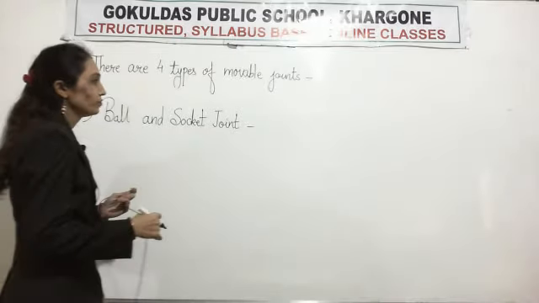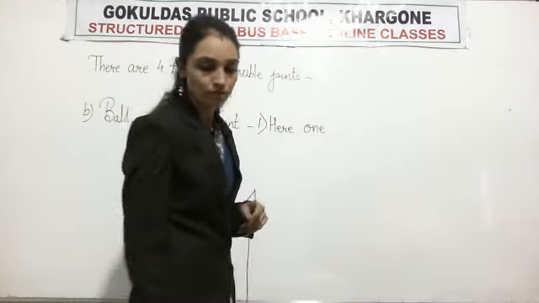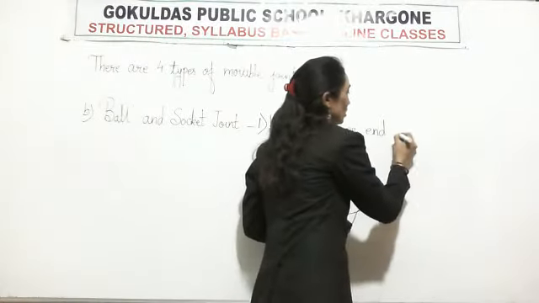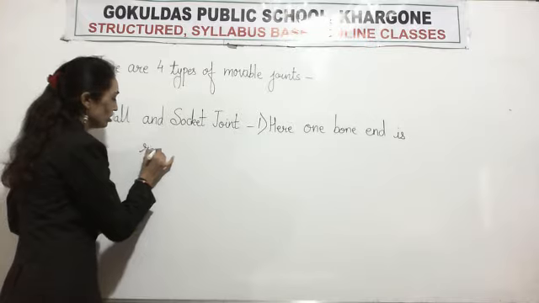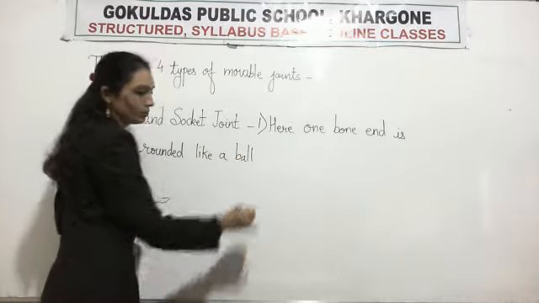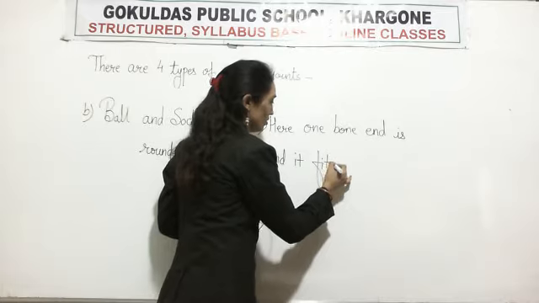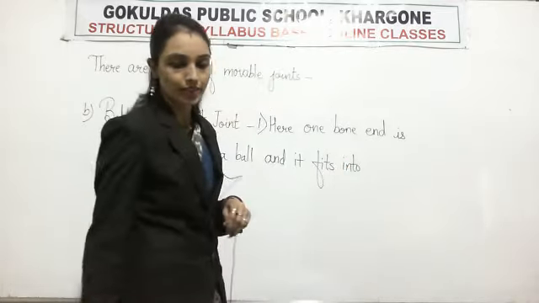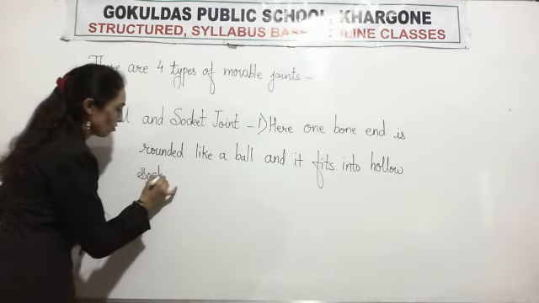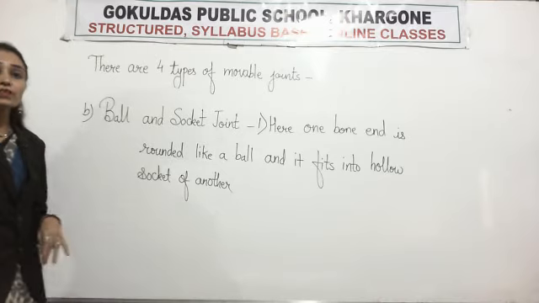Okay, means here one bone is rounded like a ball and it fits into the hollow socket of another bone, and it allows maximum movement, means it allows movement in 360 degrees.